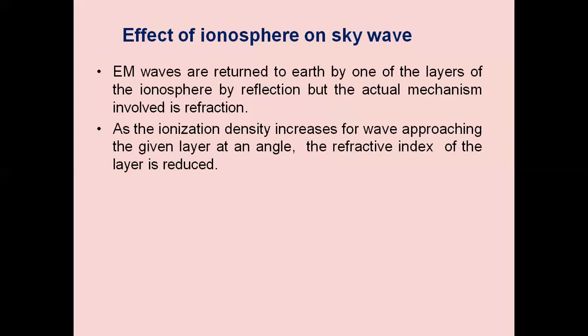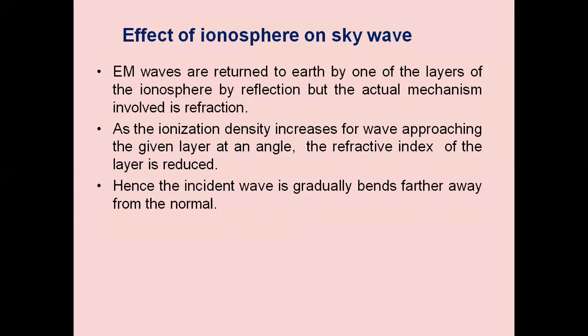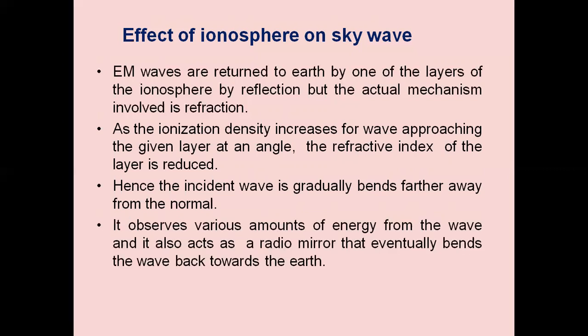As the ionization density increases for a wave approaching the given layer at an angle, the refractive index of the layer is reduced. Hence, the incident wave gradually bends farther away from the normal. The layer absorbs various amounts of energy from the wave, and it also acts as a radio mirror that eventually bends the wave back towards the Earth.